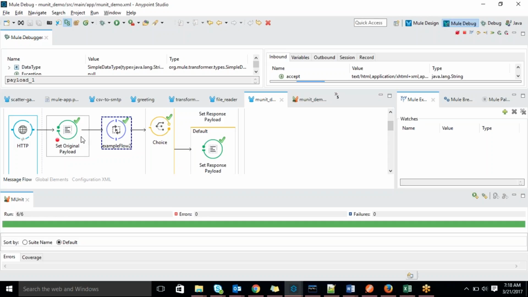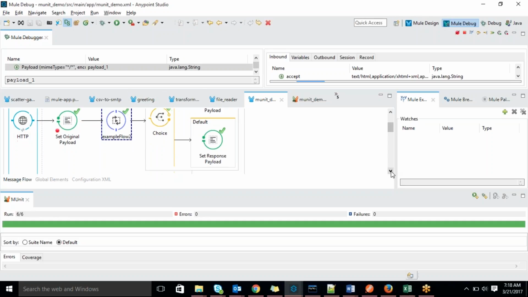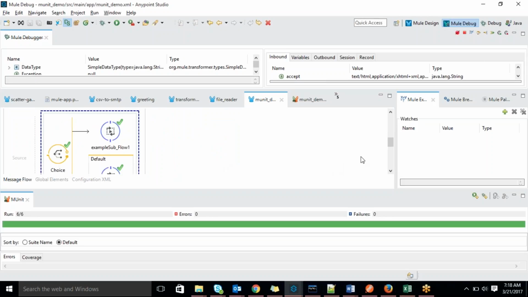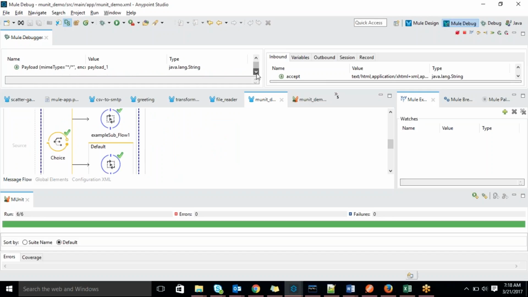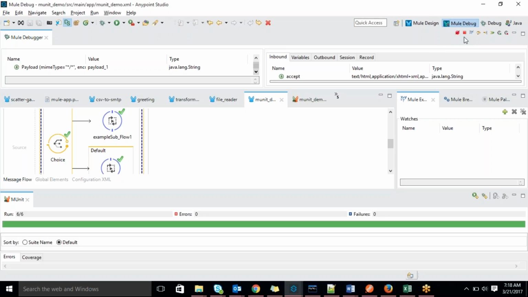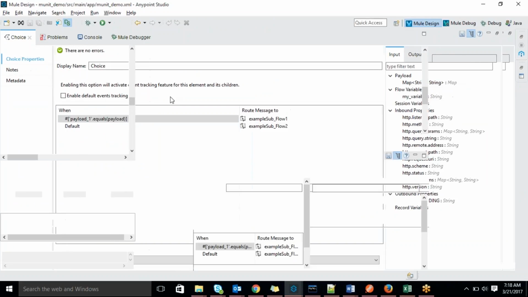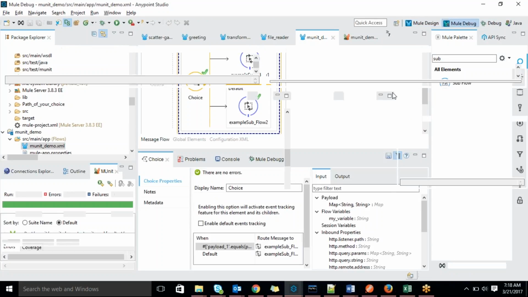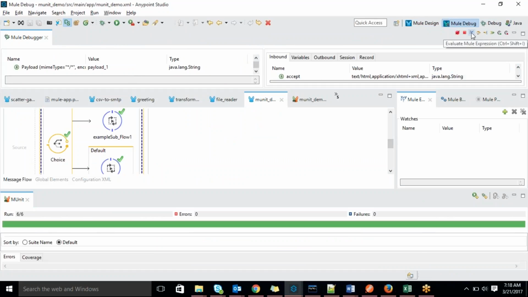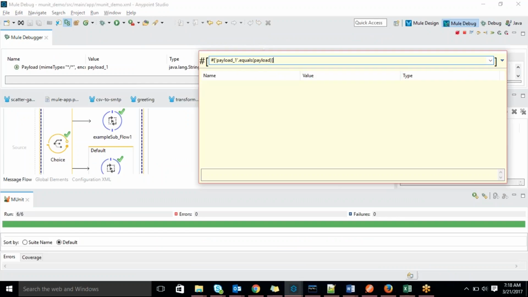Okay, so next in our flow, the flow reference got triggered, so based on this it will jump to our subflow. See here, it will go to the subflow, and here we are checking the condition. We can check like this also: in debug mode it supports Mule expression evaluation. Click the design, copy this, then in Mule debug click evaluate Mule expression language and click here.